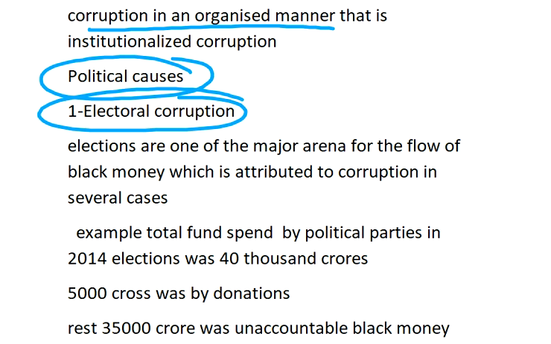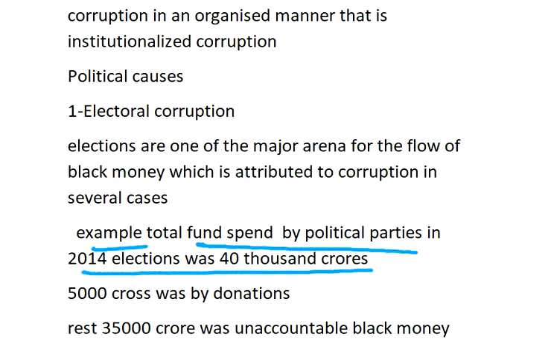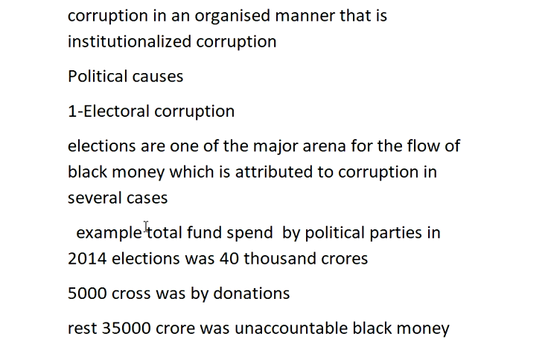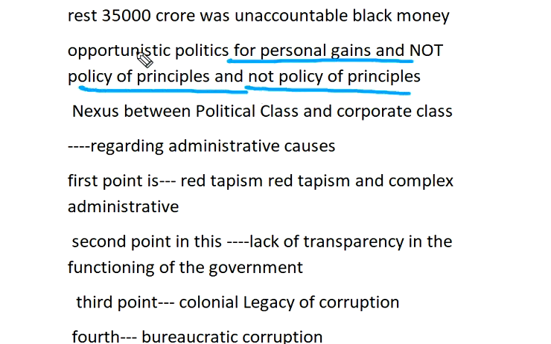Political causes, electoral corruption. Elections are one of the major arenas for the flow of black money, which has contributed to corruption in several cases. For example, the total fund spent by political parties in the 2014 election was 40,000 crore. 5,000 crore was donation and 35,000 crore was unaccounted black money. There is also opportunistic politics for personal gain and not policy of principles.